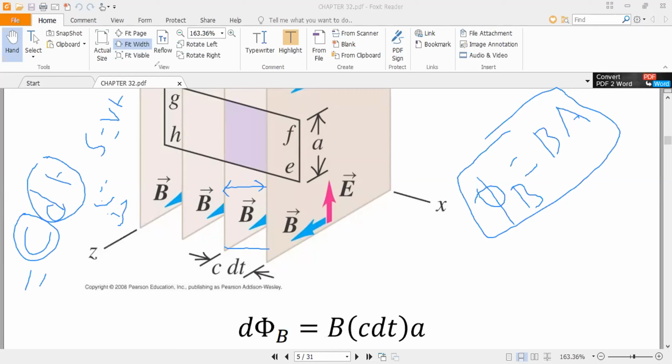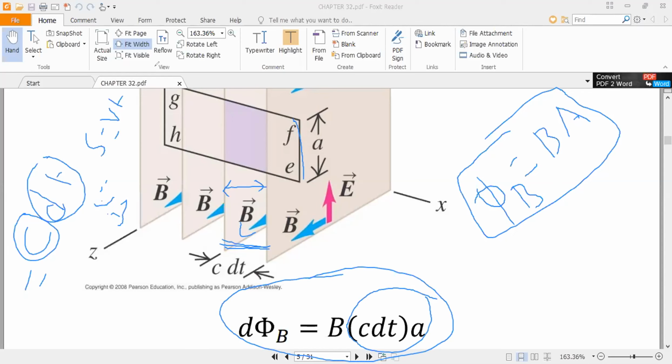So area will be, this is length, and this is A, the width. So this will be the area of that square. If you multiply B with C dt A, this will be the flux across that square.